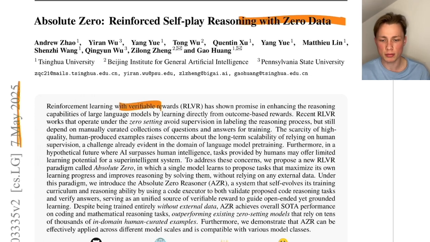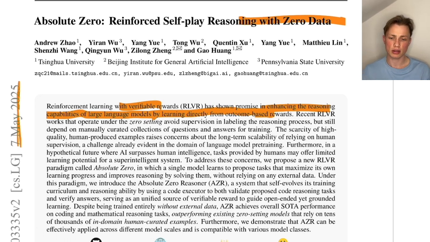Reinforcement learning with verifiable rewards has shown promise in enhancing the reasoning capabilities of large language models by learning directly from outcome-based rewards. Okay, this paradigm mainly got famous through the DeepSeek guys, and the overall idea is that we have a task and we give the task to our model. For example, a simple math or coding task, and the model has to do its chain of thought on its own, and then as a next step the model has to predict the solution of the task, and if the solution is right, the model gets a positive reward, and if it's wrong, the model gets a negative reward.